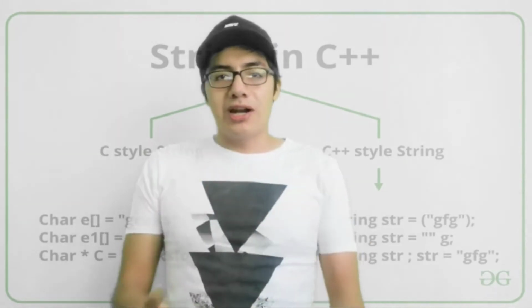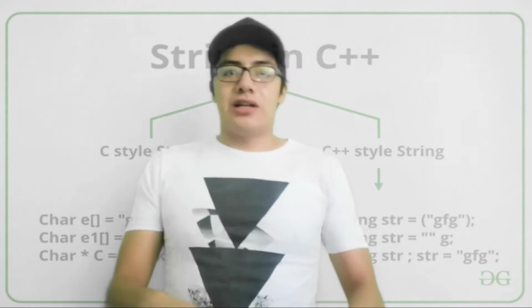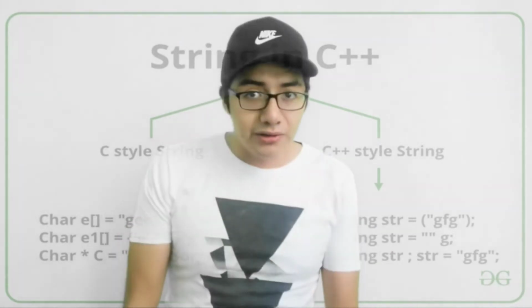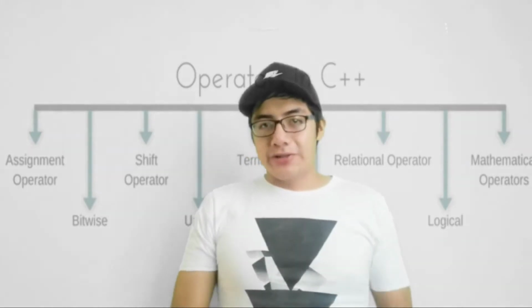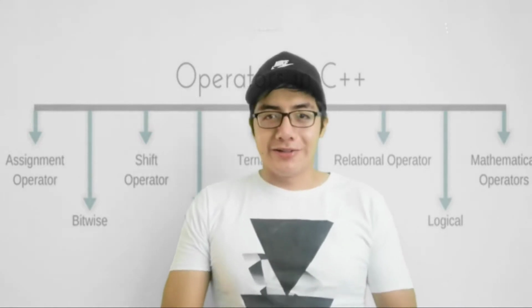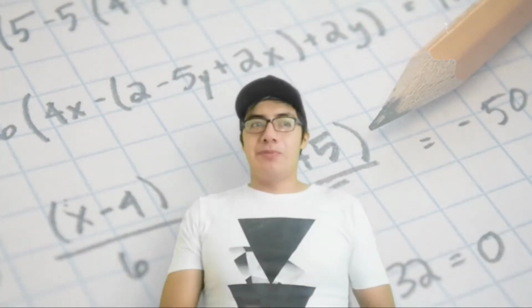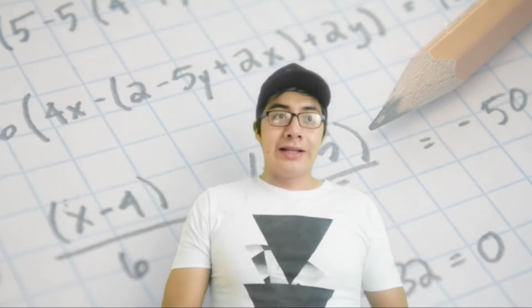Oh, sorry, I was forgetting to talk about string types. Holy moly! A string variable contains a collection of characters surrounded by double quotes that can also be considered as an array of characters. And we have the operators to perform operations. That sounds great. With them, we can perform mathematical or logical operations.